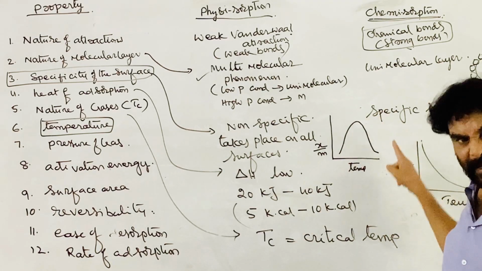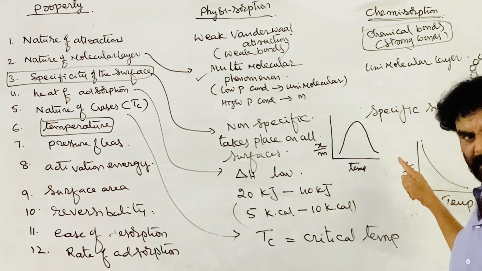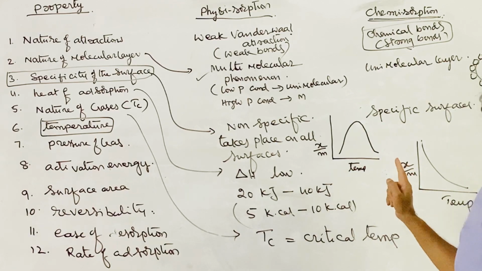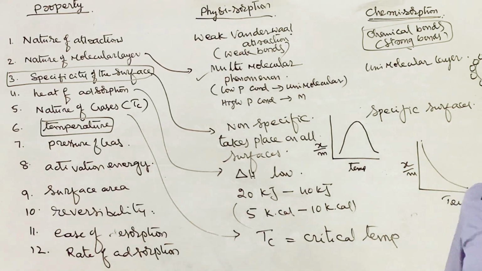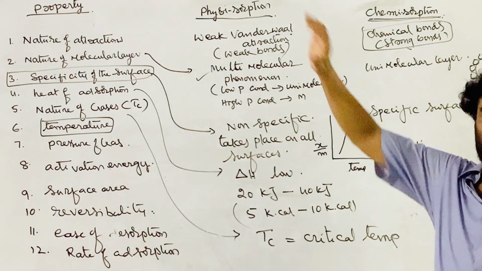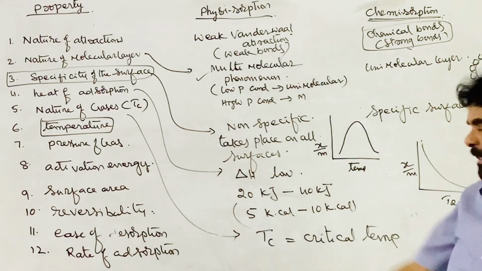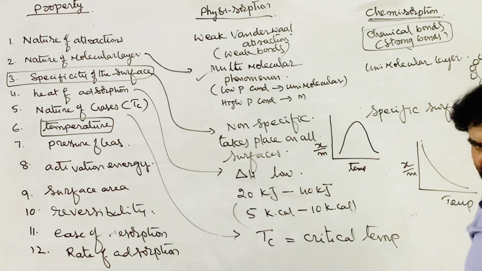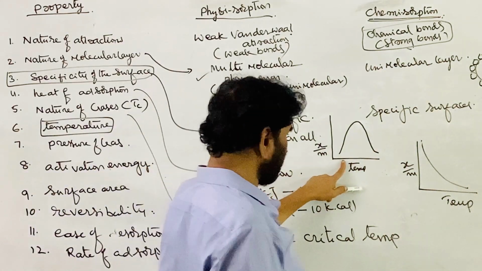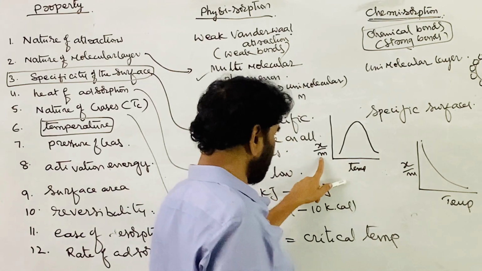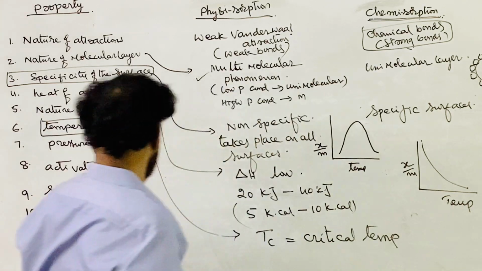If you come to physical adsorption, as the temperature increases, the extent of adsorption decreases, whereas in chemical adsorption, as the temperature increases, initially the extent of adsorption increases. After a certain temperature, a surface complex is forming, and the superficial atoms are involved in the chemical reaction. If you further increase the temperature, the bonds again break, desorption takes place, and the extent of chemical adsorption decreases. This is the graphical representation between extent of adsorption and temperature, for chemisorption and for physisorption.